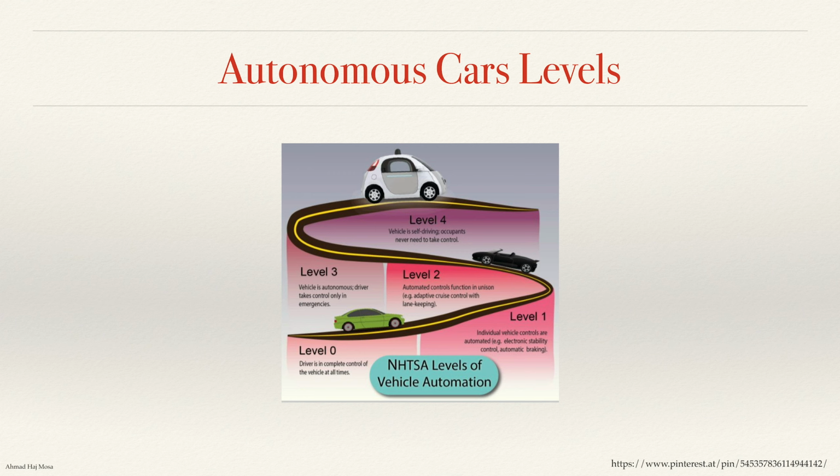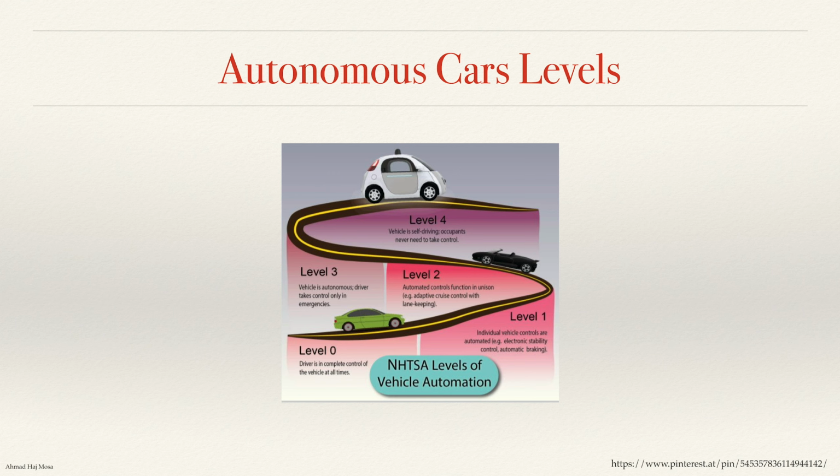And the car is doing all the tasks automatically, but it can only operate under certain conditions and in certain environments. For example, we do have level 4 buses now, and these buses can drive only along a specific path and also, for example, with optimum conditions, for example, without heavy snow or maybe in daylight only. So we do have constraints about the environment, and this is level 4.